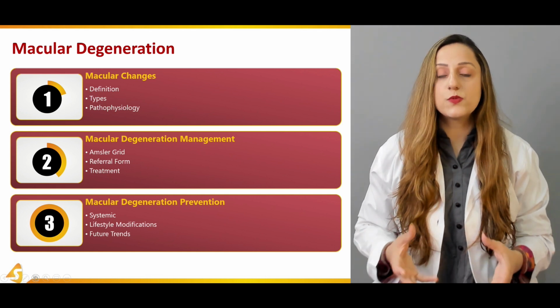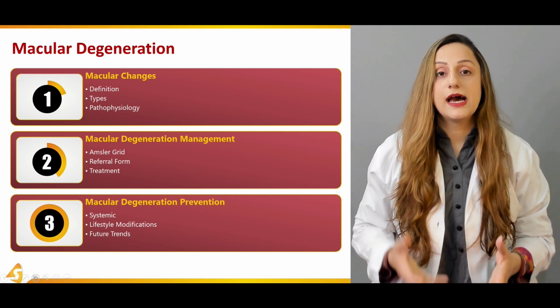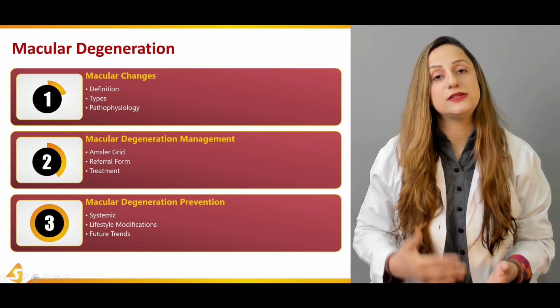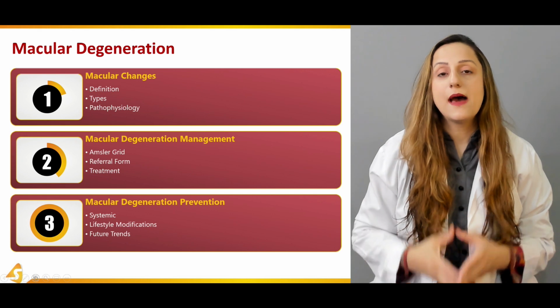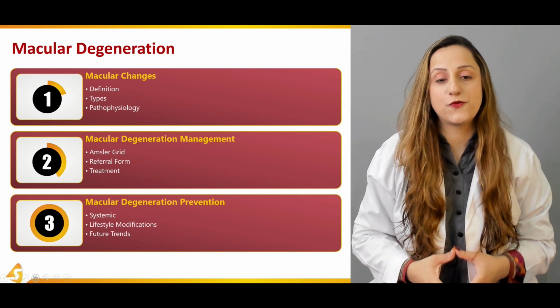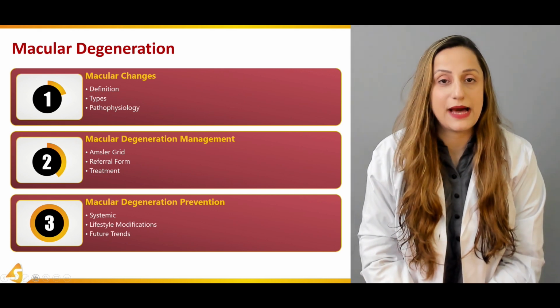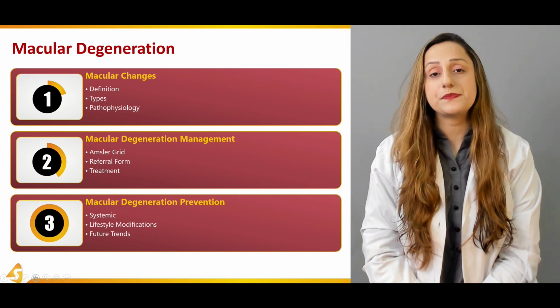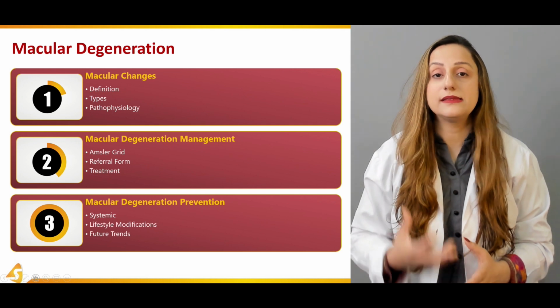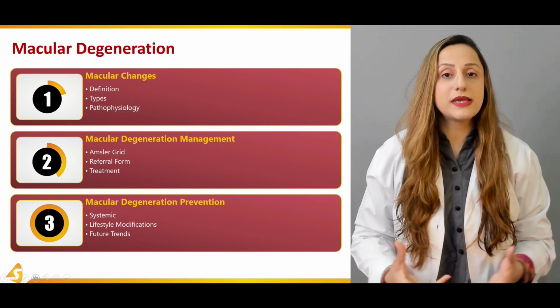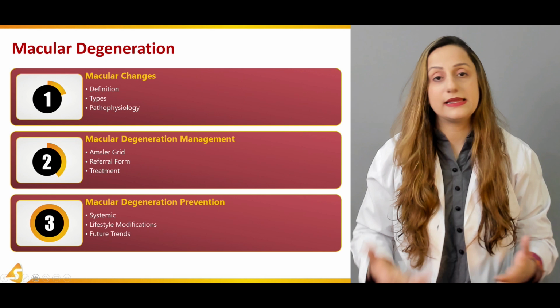So the types we're going to discuss, as we've already gone through the wet form and the dry form of the macular degenerative changes, and then we have the pathophysiological basis for the macular changes happening to the person as well. So we're going to study what changes are happening at the macula. A macula is basically a spot behind the eye.